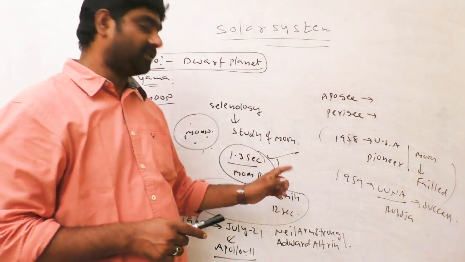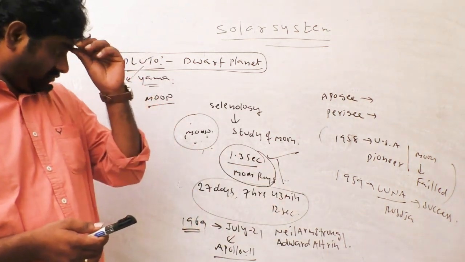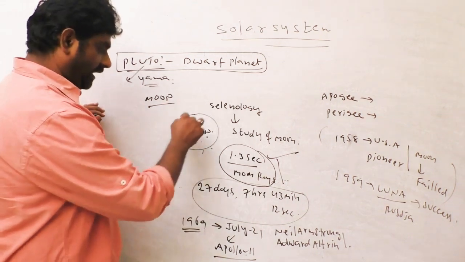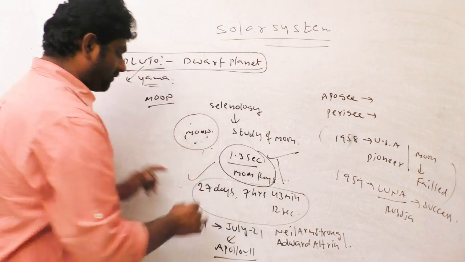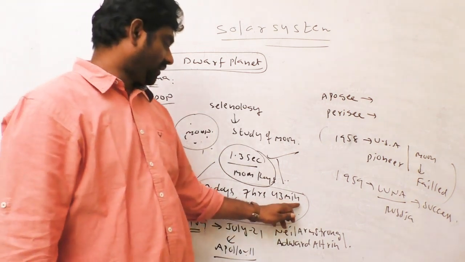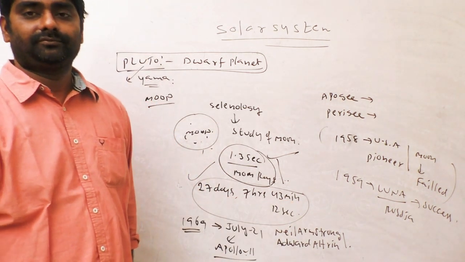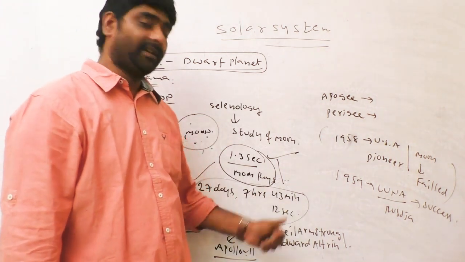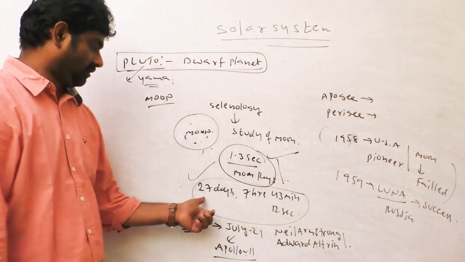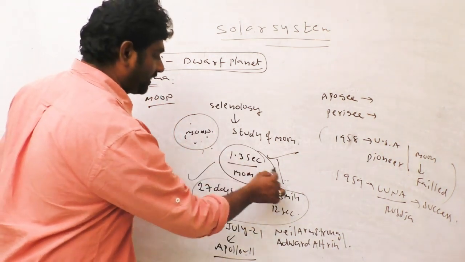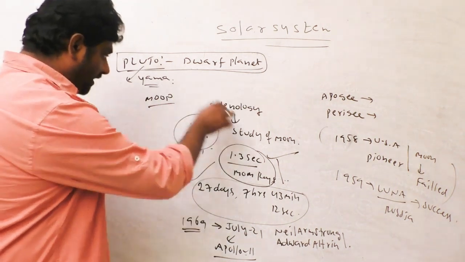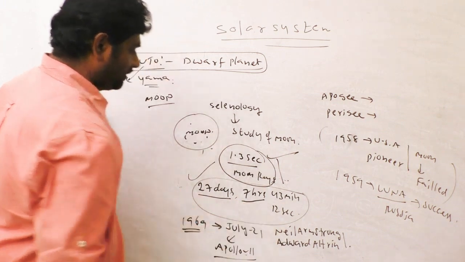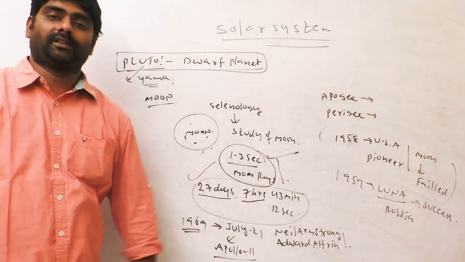The Moon's rotation around the Earth takes 27 days, 7 hours, 43 minutes, 12 seconds.